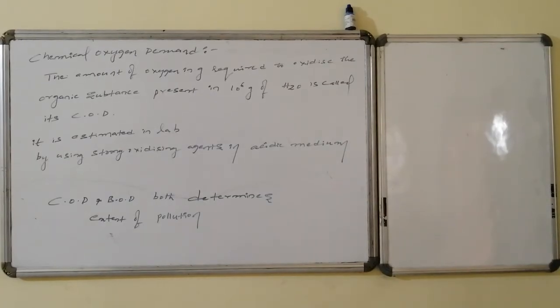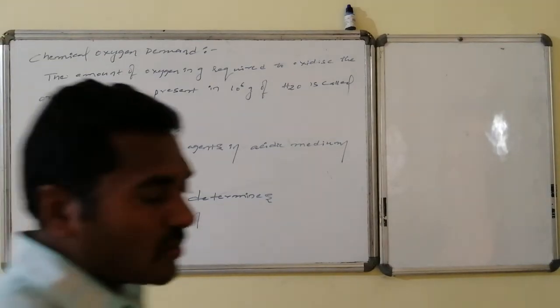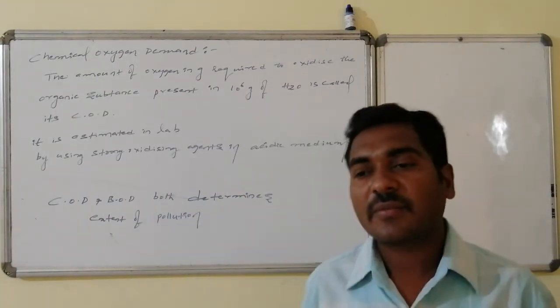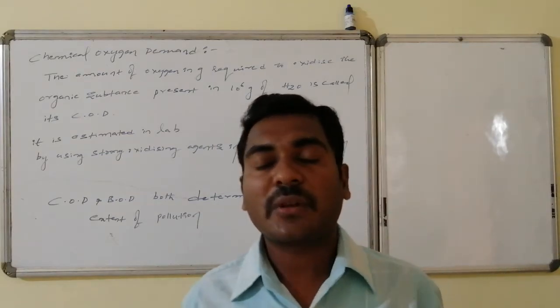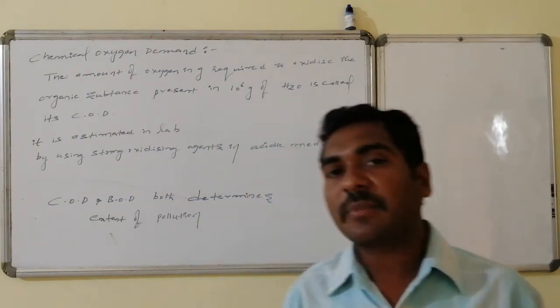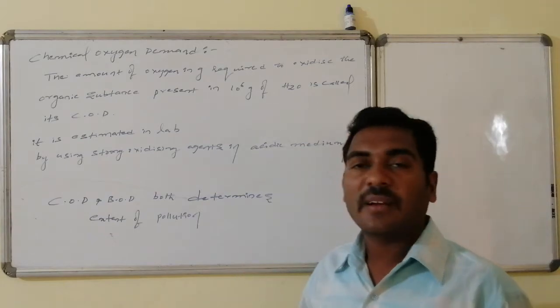COD, that is chemical oxygen demand. The amount of oxygen required in grams for every 10^6 grams of water in order to completely oxidize the organic matter present in it is said to be the chemical oxygen demand.